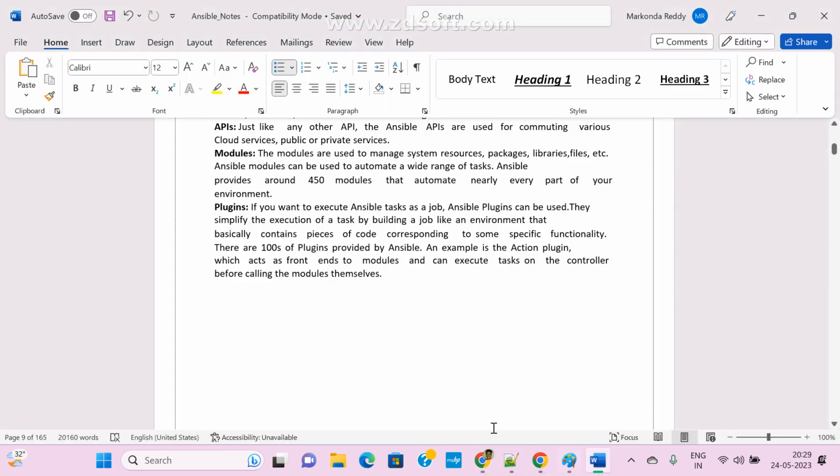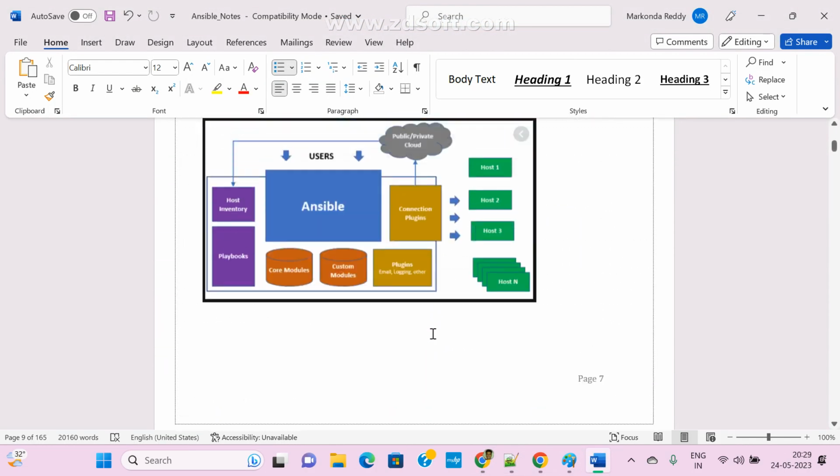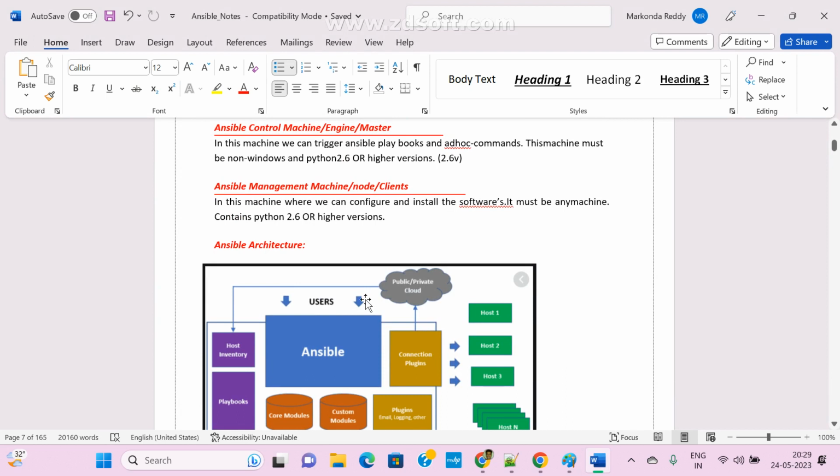So these are the main components. Just for the time being, remember the terminology only. Slowly we can remember all these things. So for the timing, remember: what are the main components?